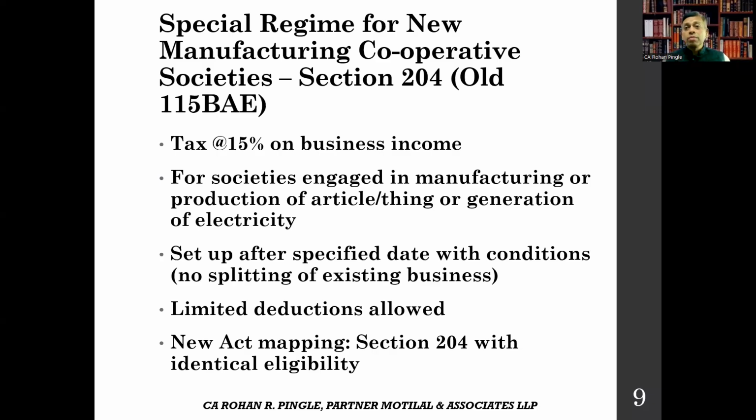So compare this 15% regime with the 22% regime and also with the normal provisions, and then advise your client by making at least 4 to 5 years projection before, because it is an irrevocable option.